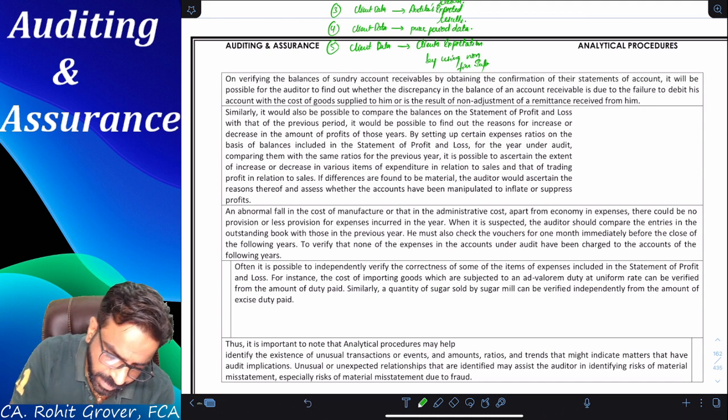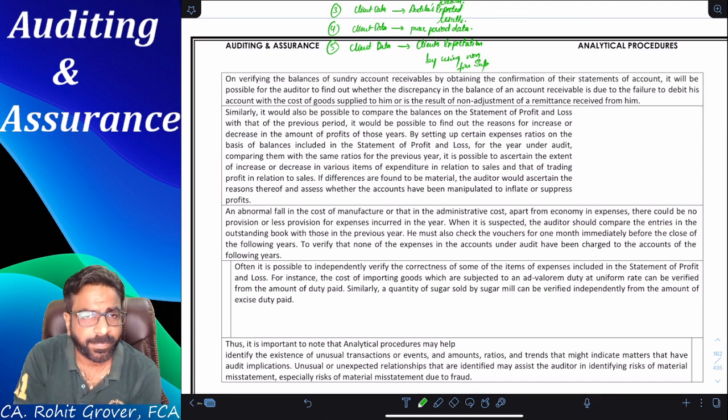Now, sir, yes, with example. In the previous example, XYZ Limited.